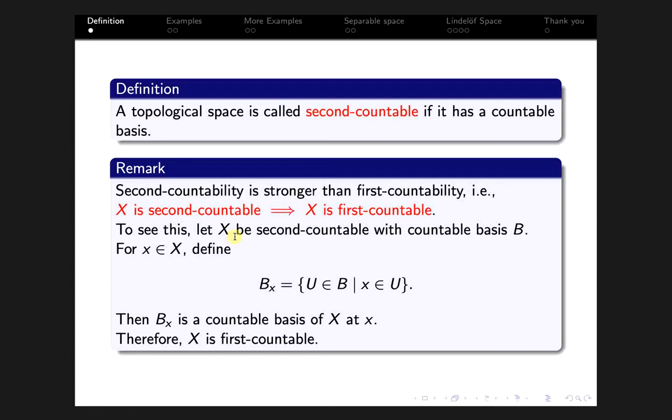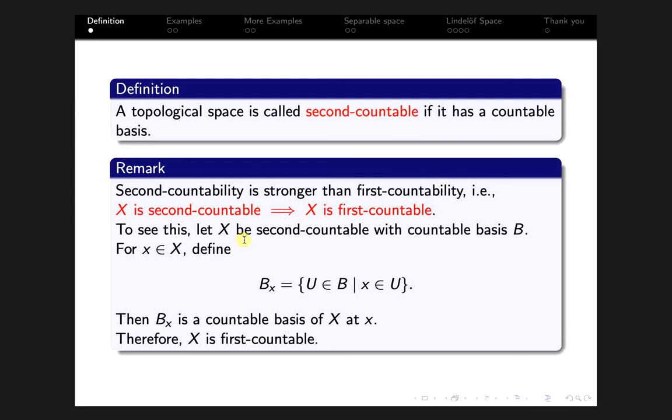The definition is very simple. A topological space is called second countable if it has a countable basis. Before going to examples, we remark that second countability is stronger than first countability. That is, if a topological space X is second countable, then it is first countable too.